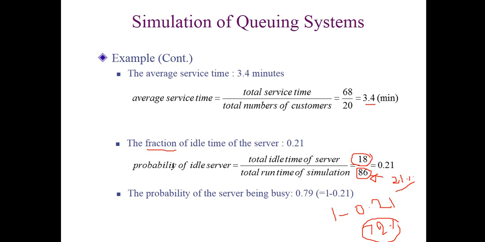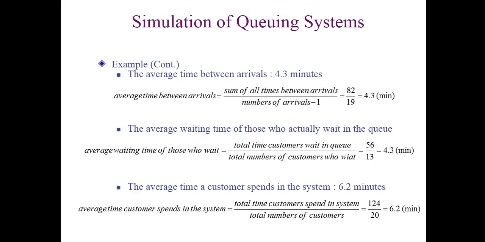So we can see that the utilization or the busy time of this server is 79%, which is very good. When we are doing a simulation, if the utilization is 80 or above, or very close to 80, then we can say that the system is working fine. Then there are other things as well, like average time between arrivals. We know that the first customer does not have any arrival interval, that's why the number of arrivals is 20 minus 1, which is 19. The total time between arrivals is 82 divided by 19, so the average interval time is 4.3. And the average waiting time of those customers who really wait.